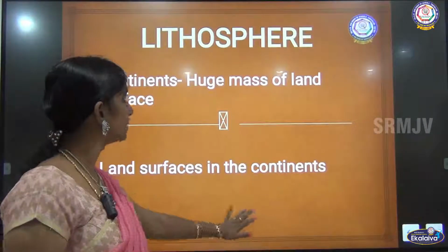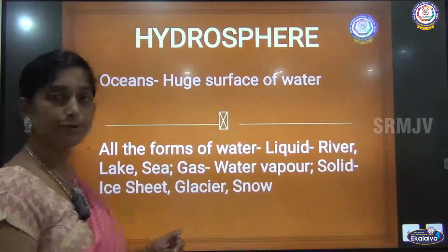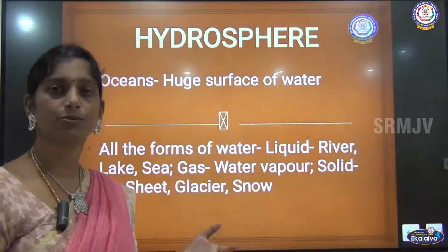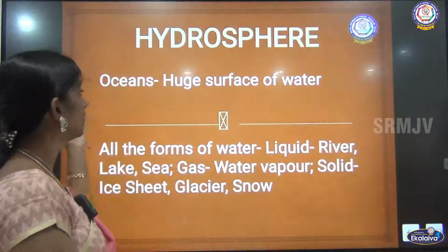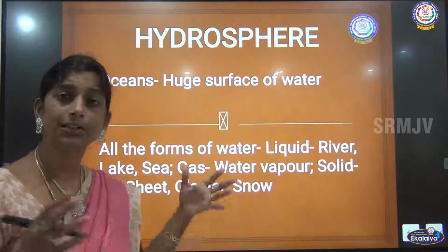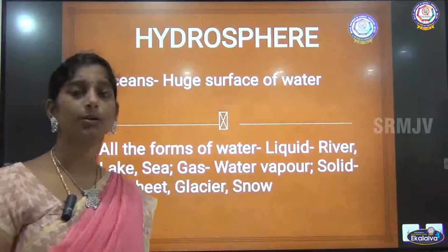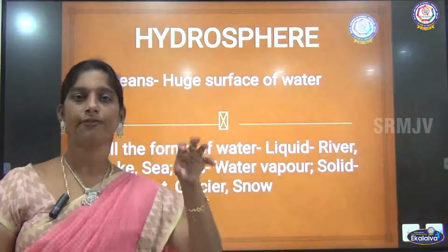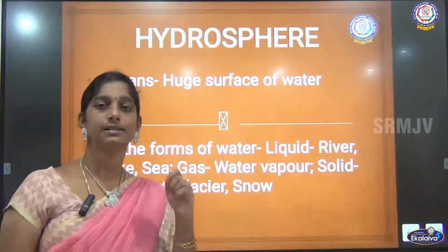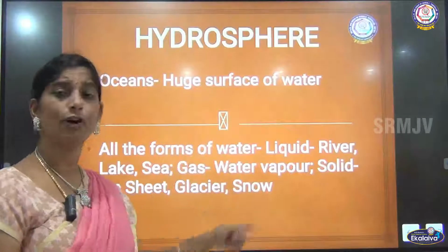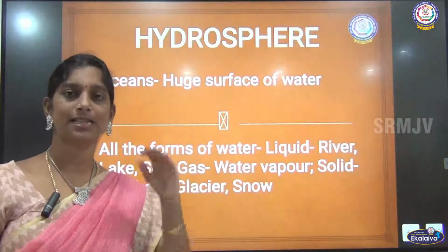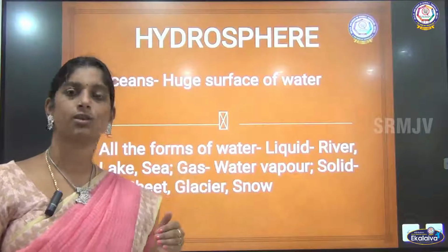Next comes hydrosphere. It is all about water, as we have seen. Oceans are the huge surface of water, and then comes any form of water. Oceans mainly form the layer of hydrosphere. In the same way, water is there in three forms: liquid, solid and gas.